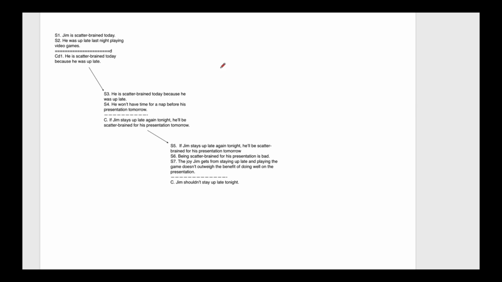All right, so S1, in fact, is our central trace data. CD1 must explain S1. It easily explains S1. But if you look at S2, clearly this one is non-trace data. That he was up late last night playing video games. The fact that he's scatterbrained today doesn't explain why he was up late last night playing video games. So S2 is non-trace data.